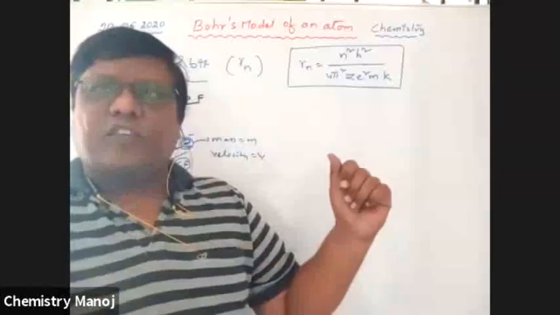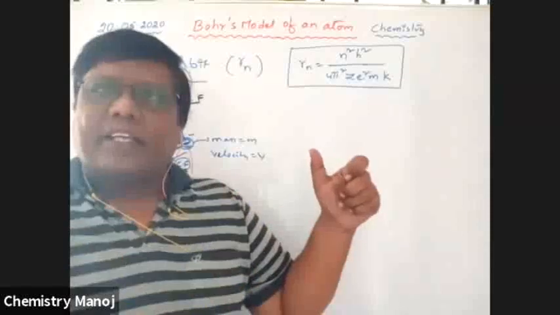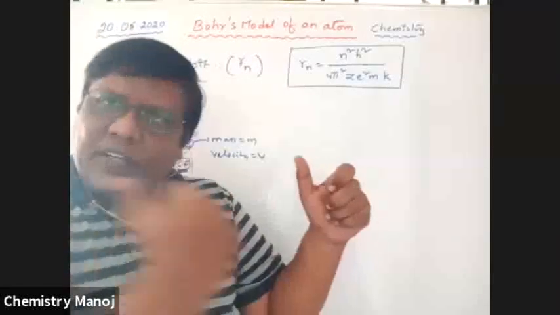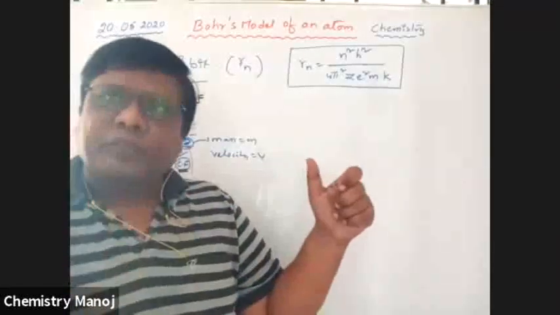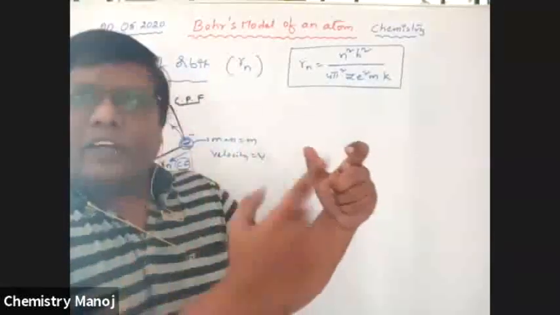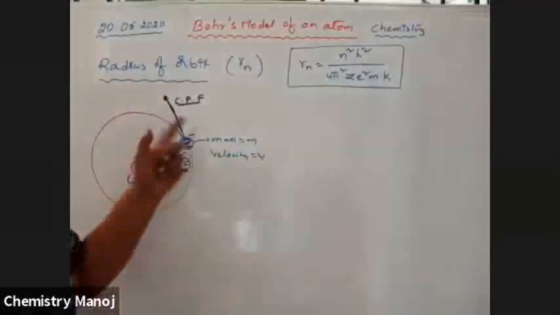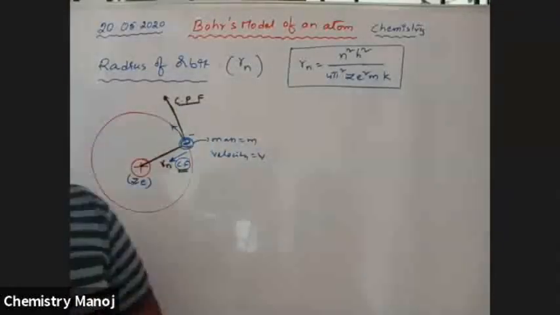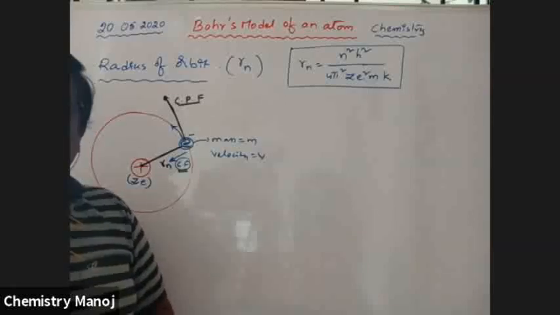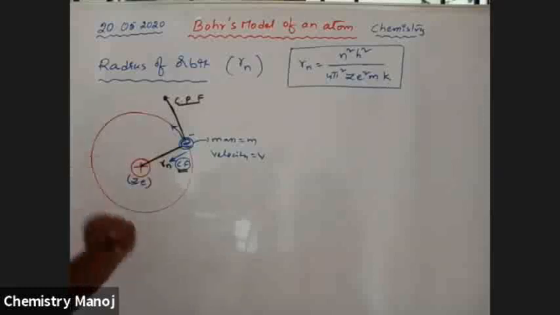This is the tangential force. That means when this force is released, it moves like this, so that type of force exists everywhere here. And this force should be balanced. Then only the electron revolves in a closed circular path. That is why the centripetal force should be equal to the centrifugal force. No doubt at all.